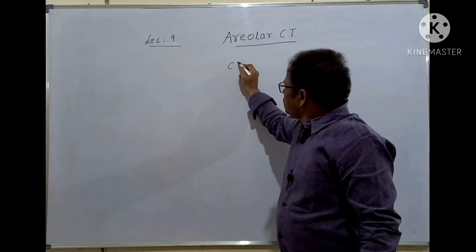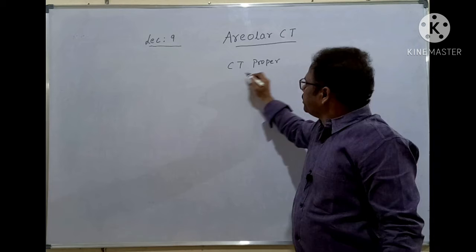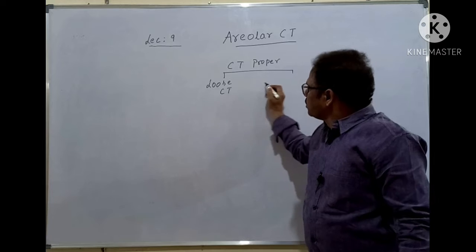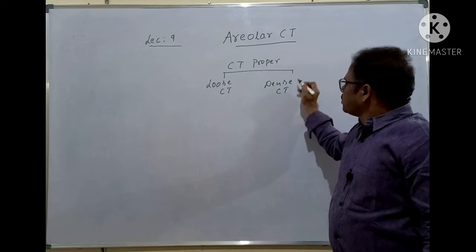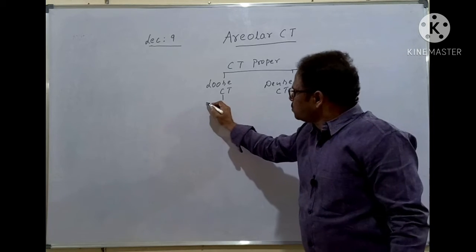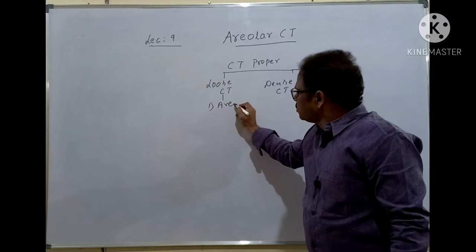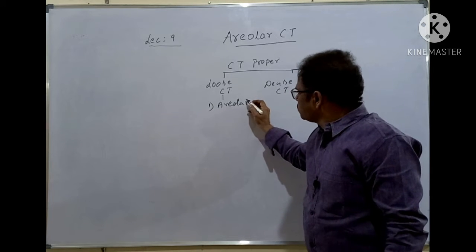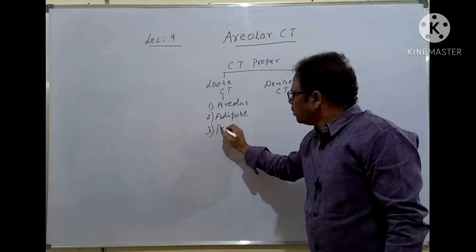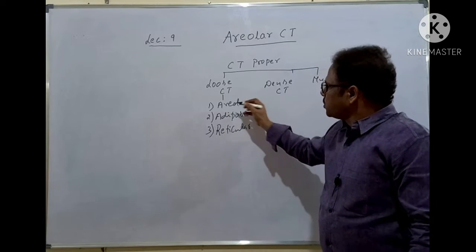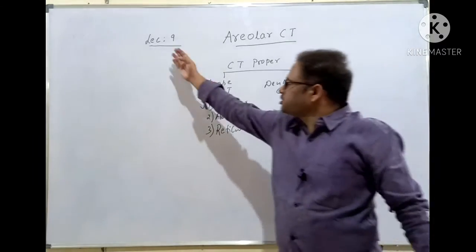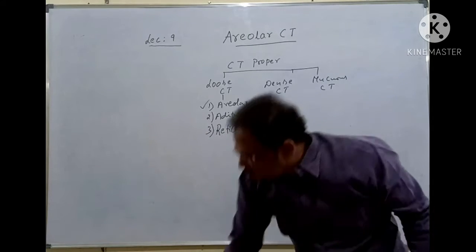So connective tissue proper is differentiated into three types: loose connective tissue, dense connective tissue, and mucous connective tissue, isn't it? Under loose connective tissue, three types are there: areolar, adipose, and reticular. We are starting with areolar connective tissue. Clear, students? That comes under lecture 9 of animal tissues.